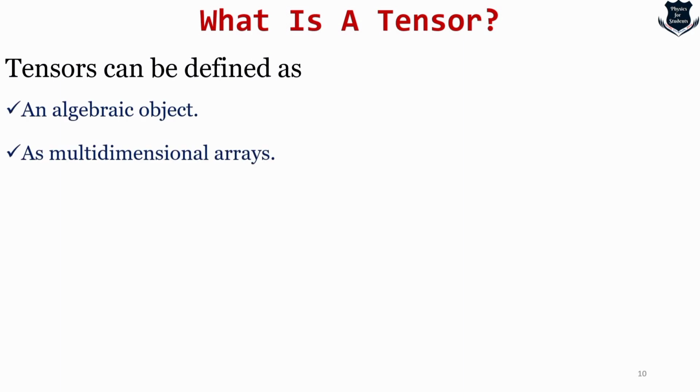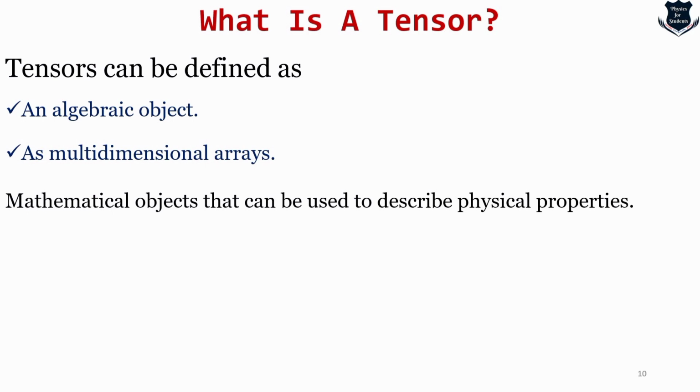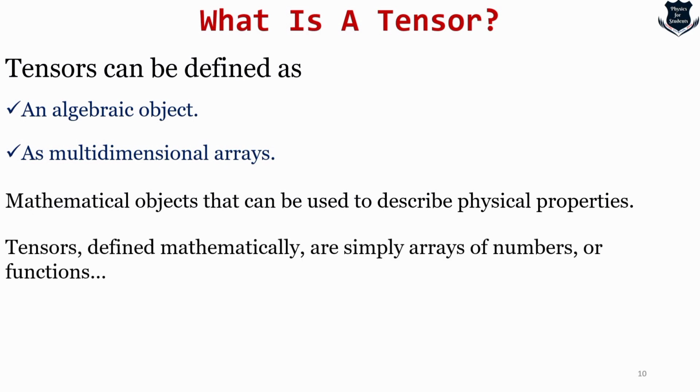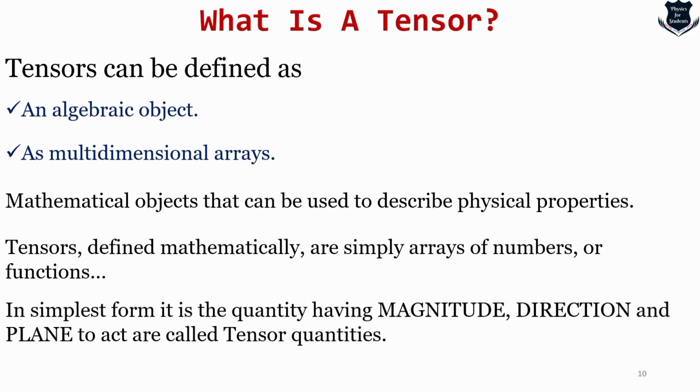Tensors can be defined as algebraic objects, multidimensional arrays. We have just seen the stress tensor, which is a multidimensional array. They are mathematical objects used to describe physical properties, because we need to describe physical properties. Tensors defined mathematically are simply arrays of numbers or functions, and in the simplest form, a quantity having magnitude, direction, and a plane to act on is called a tensor quantity.